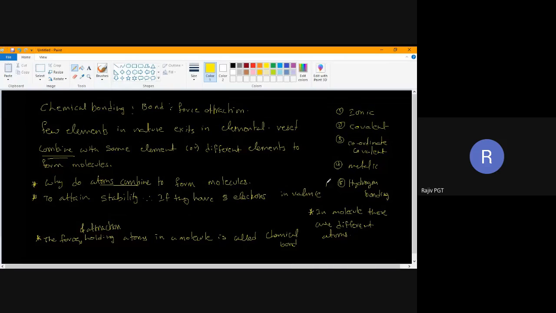Valence shell is also called as, what is the other name for valence shell? Am I audible? Outermost shell. Yes, sir. Did you remember? Outermost shell. So an atom will be stable if it has 8 electrons in the valence shell. Up to now, any doubts, children?